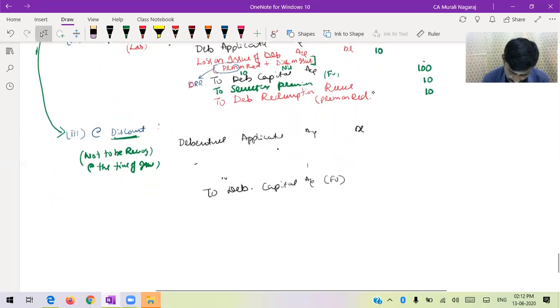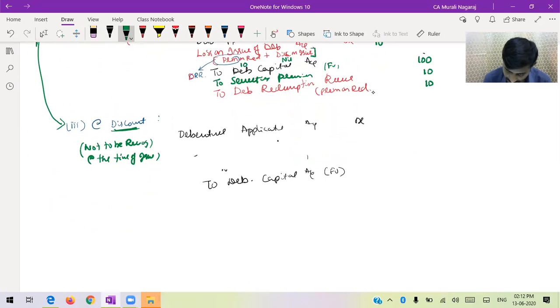So your entry is, my dear friends, debenture application account debit to debenture capital 100, because it is issued at par. Redeemed at discount, that discount has to be ignored. Therefore, please scratch out that loss on issue. By mistake, I thought discount means current discount, but it is future discount, therefore not to be recognized. So that entry is over. This is the old entry: debenture application to debenture capital 100.